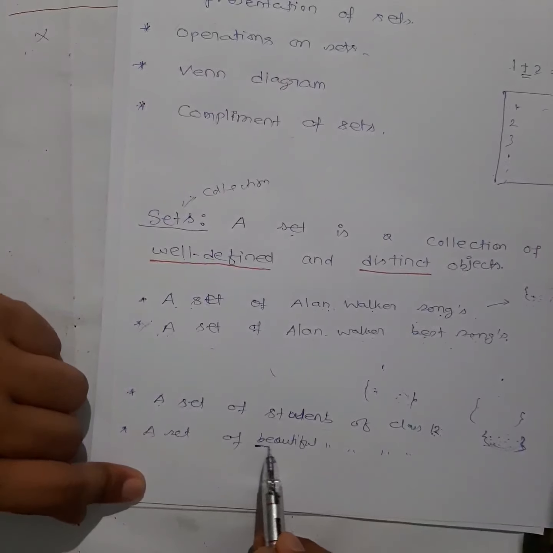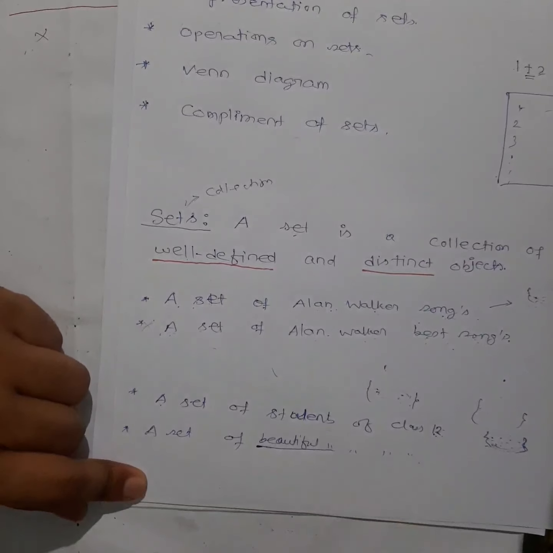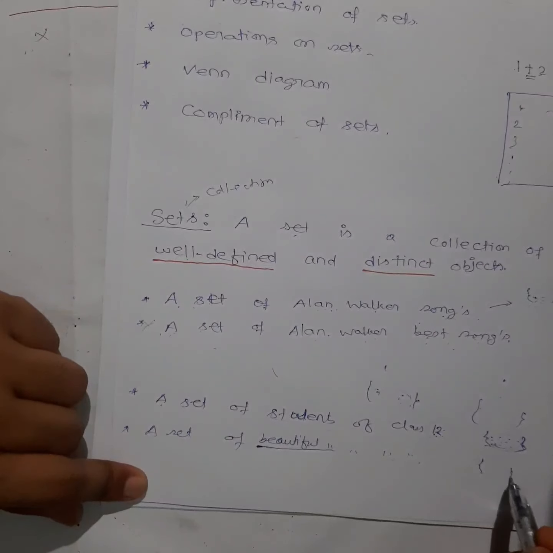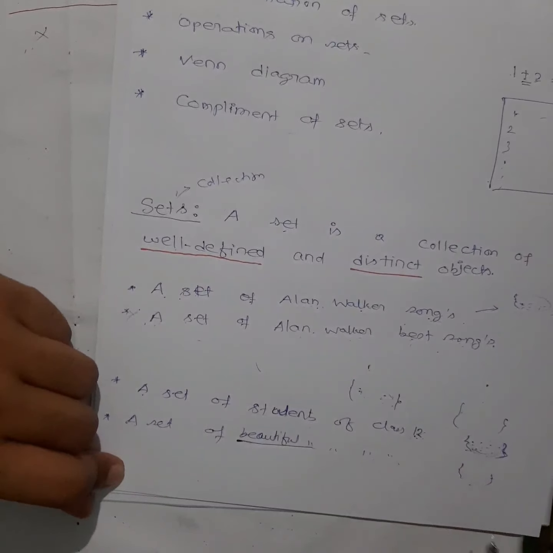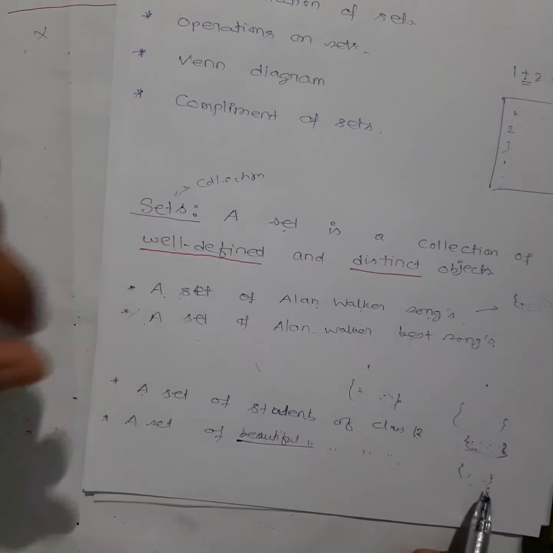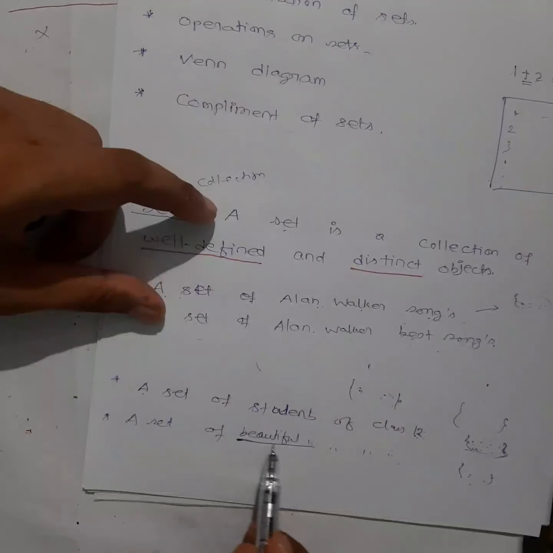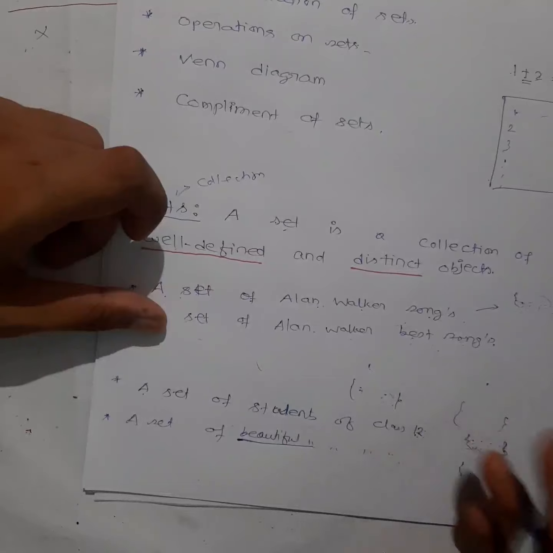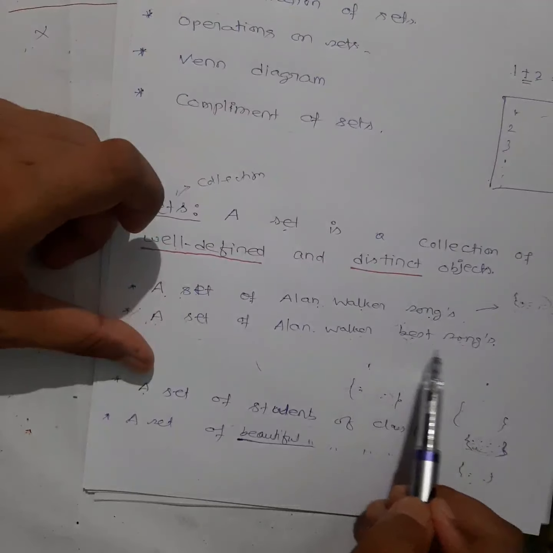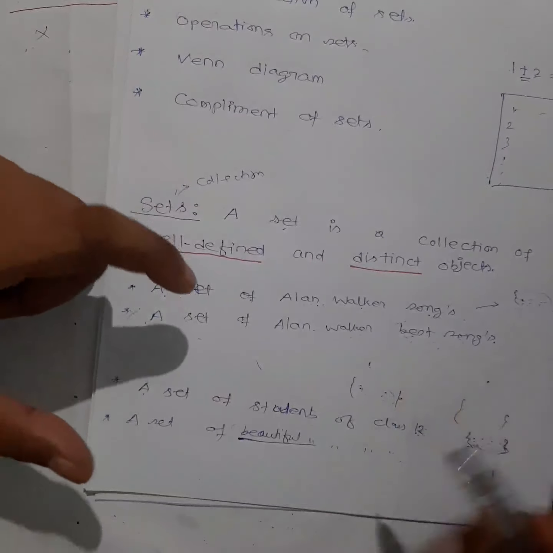Now when I say beautiful students of class 12, different people will again give me different lists, and you will be confused about which one is beautiful, because this word beautiful itself is not well defined. In this case, best song is not well defined. Till what level do we say best? We cannot say that.